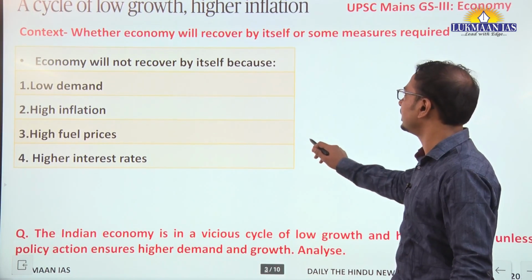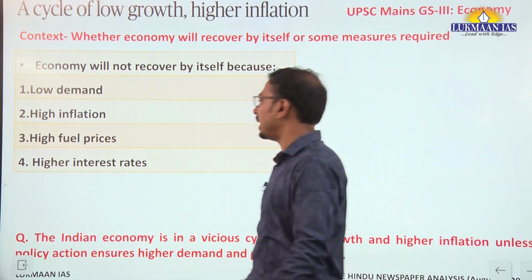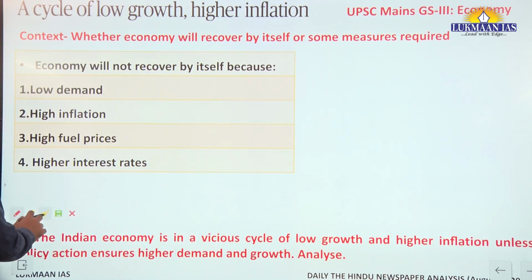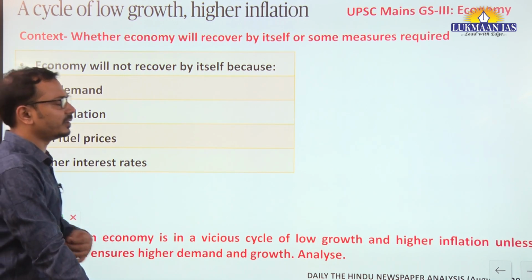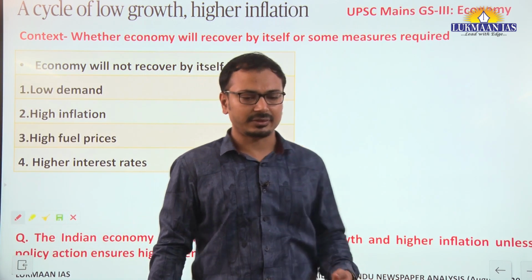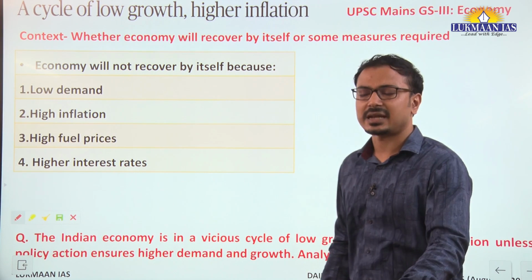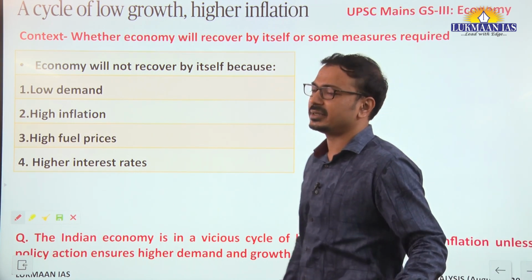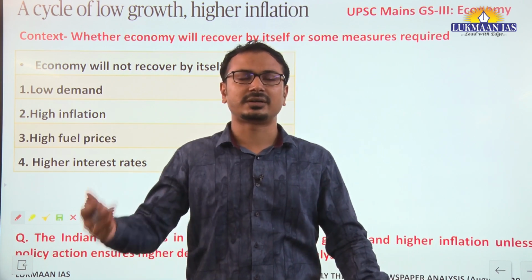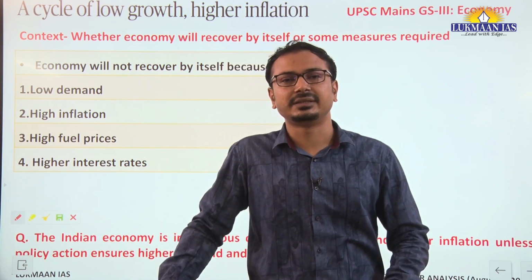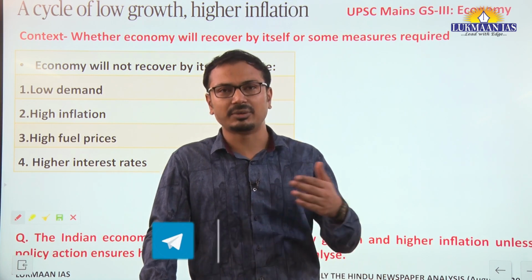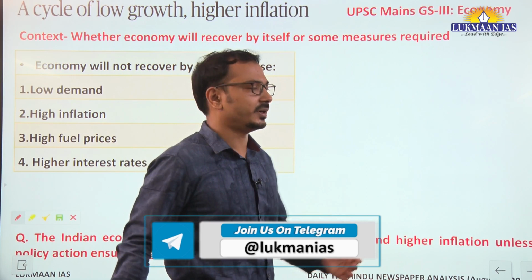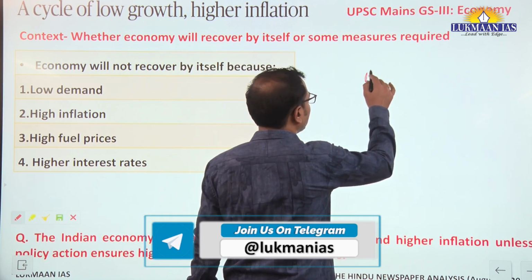Okay, so the first article, cycle of low growth, higher inflation. Some economists argue that our economy, which is presently facing stagnant or lower economic growth rates, should be left on itself because the economic cycle works in this way. When there is recession, after that there is an economic boom, then there is stagnancy, then again there is recession. So this is the economic cycle.